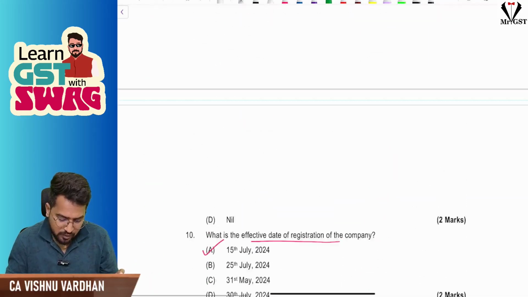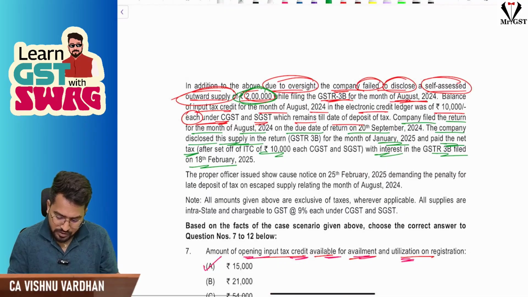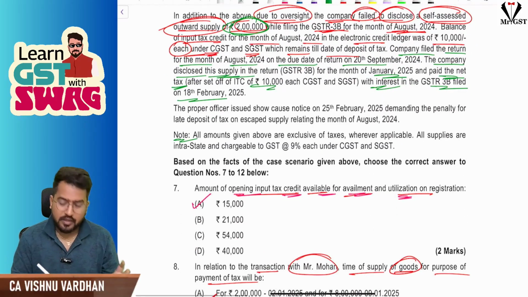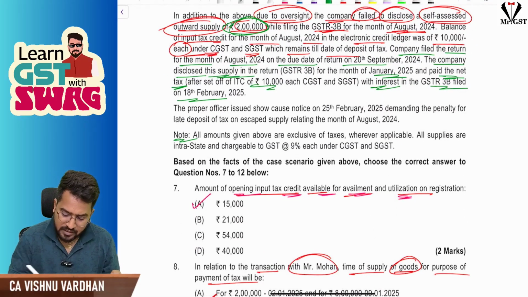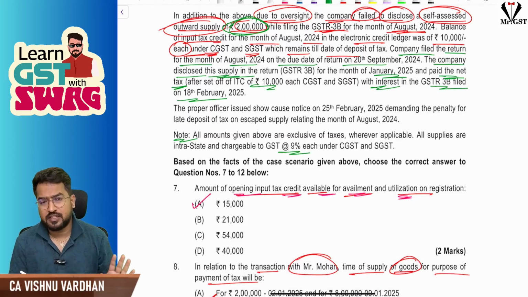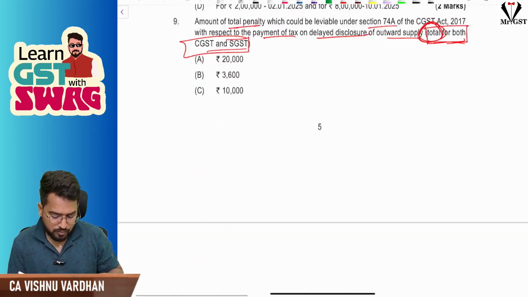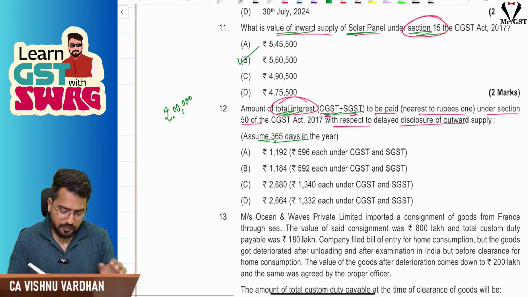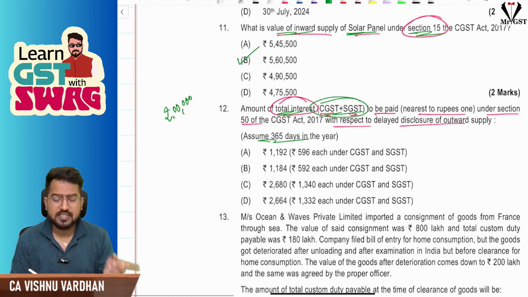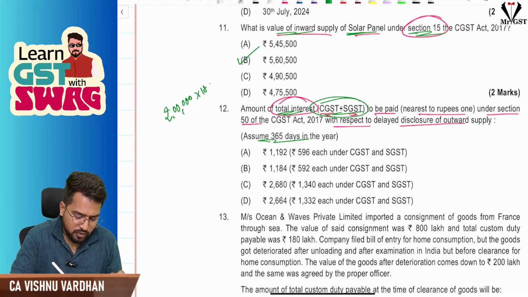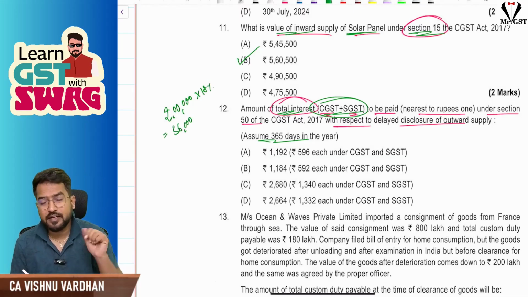And the tax rates are given clearly in this case study: taxes to be charged at 9% each, intrastate supply, CGST and SGST. Because they are asking for CGST and SGST interest together, on 2 lakh, tax is 36,000 only. You should not calculate interest on 2 lakhs.